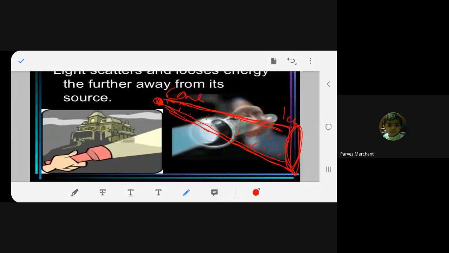Take the headlight of your car. The road just next to your car will be very clear. But as the headlight focuses far away, it will be a bit hazy. Don't you see? Yes, ma'am. That's exactly what I'm talking about.